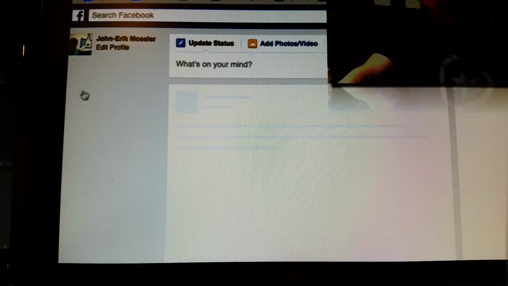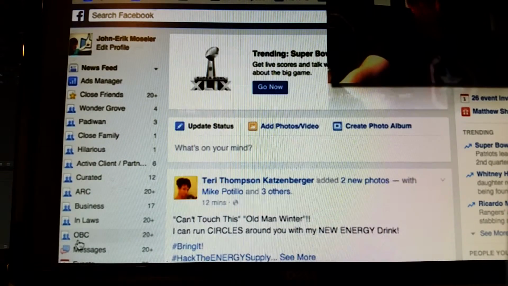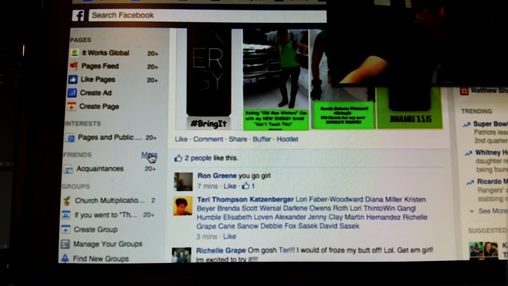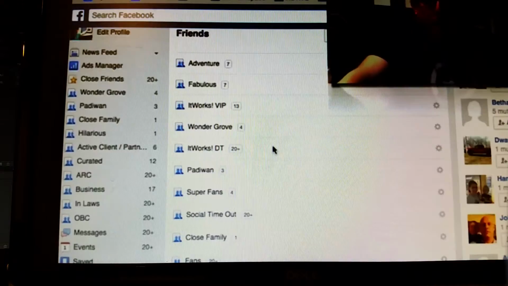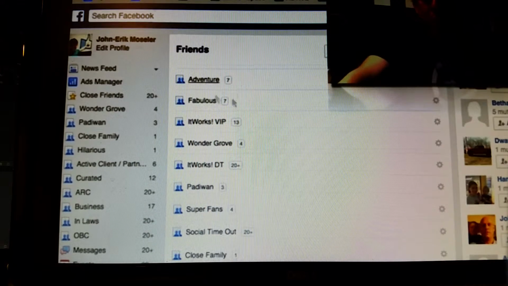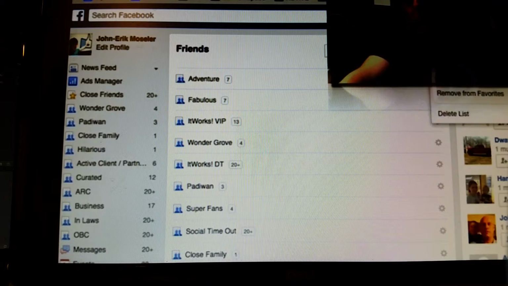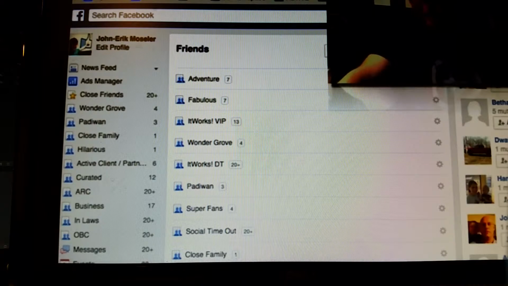So I'm going over to home here, and you'll notice on the left-hand side, didn't you just create Adventure and didn't you create Fabulous? I don't see any of that there. That is because these, on this part, are actually favorites. These are the ones that I want to see on there all the time. Let's say I go over to friends, and I hit more here. And you'll see Adventure and Fabulous, I just created those. So if I go over to this gear and edit, I want to add Adventure to my favorites.